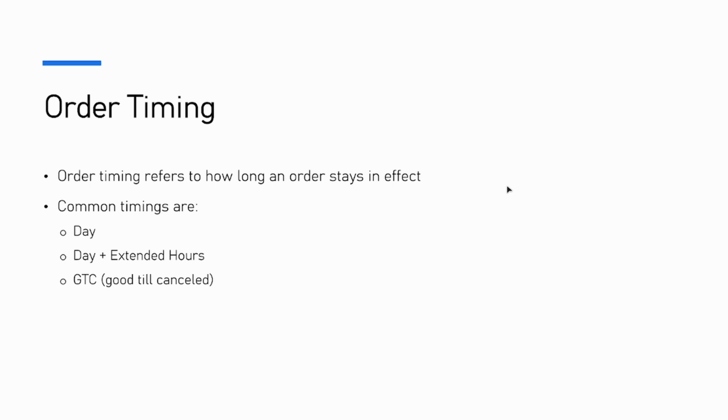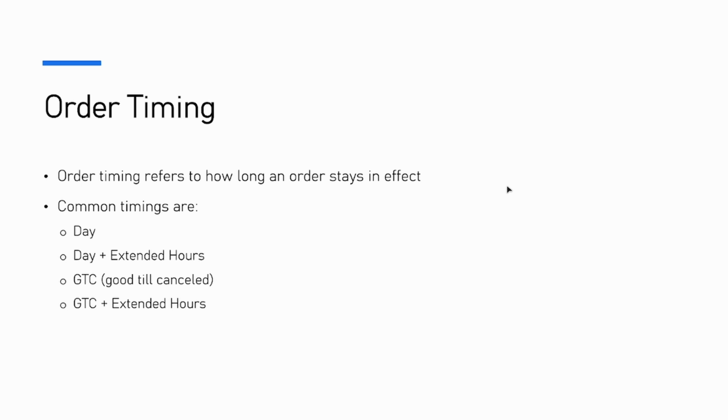GTC, or good till canceled, is the order will basically stay active forever until you cancel it, but it will only be active during normal market hours, so 9:30 a.m. to 4 p.m. Eastern generally. If the price that you specify becomes active after 4 p.m., it will not execute. GTC plus extended hours will let it do that.